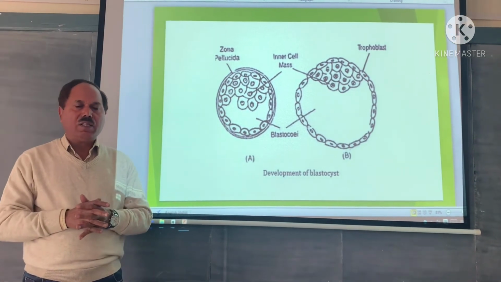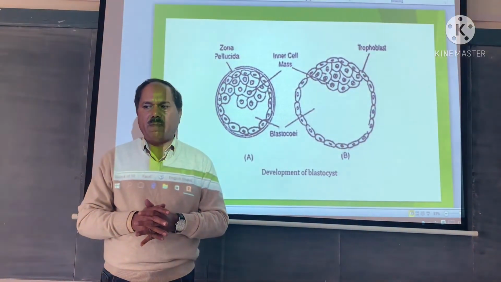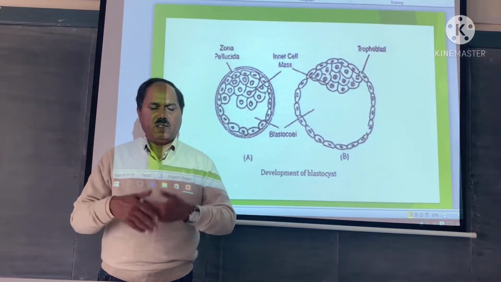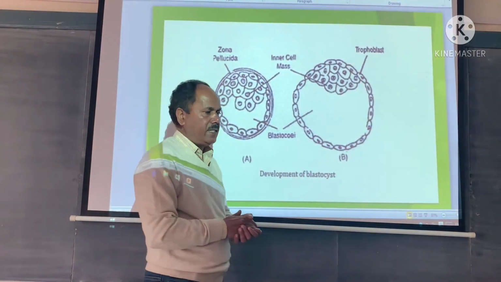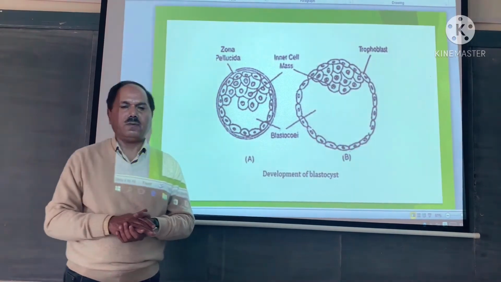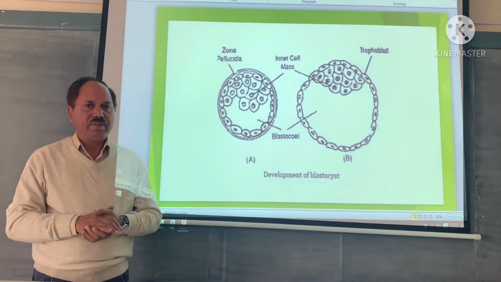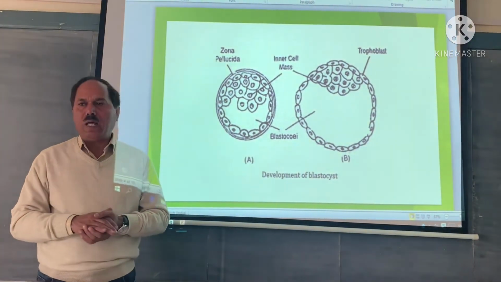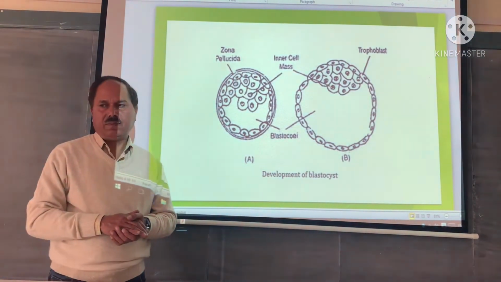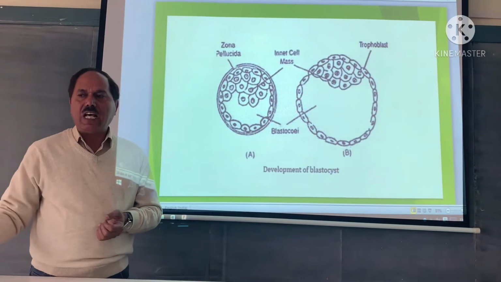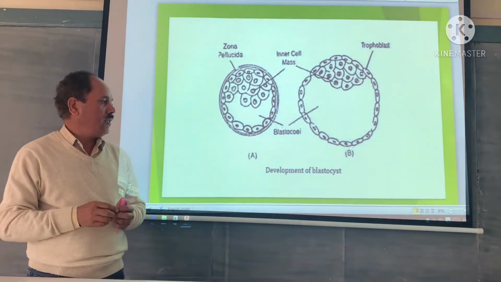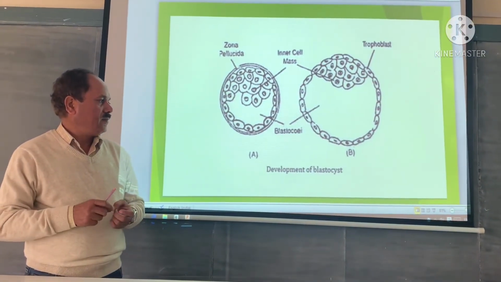The zygote undergoes various embryonic developmental stages. First cleavage is there: 2-cell stage, 4-cell stage, 8-cell stage, formation of a solid ball called the morula. Then cells of the morula get organized and the structure gets transformed into the next stage called blastula.